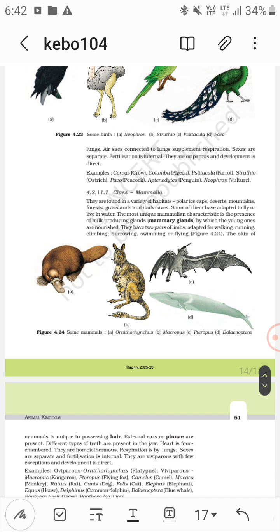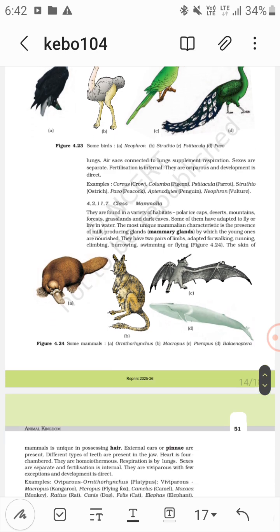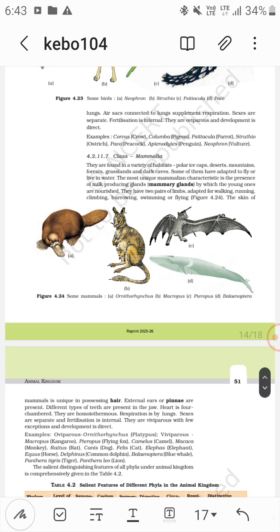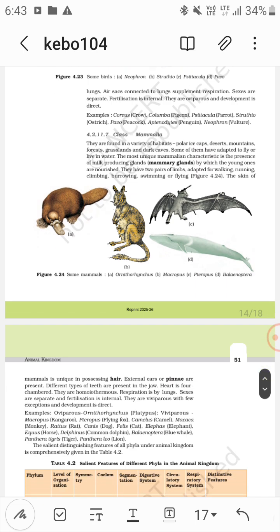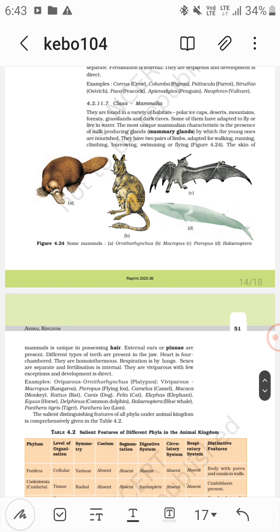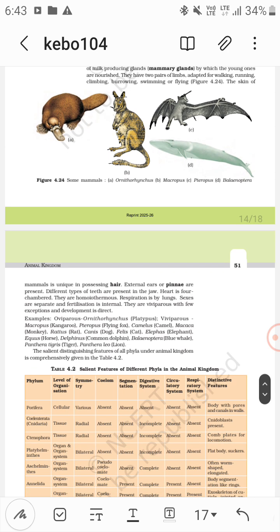Okay, now this is it for Aves. Now the last class is Mammalia. They are found almost everywhere, and some can fly, and some can live in water. The most unique mammalian characteristic is the presence of milk producing glands, the mammary glands. The skin in mammals is unique too.